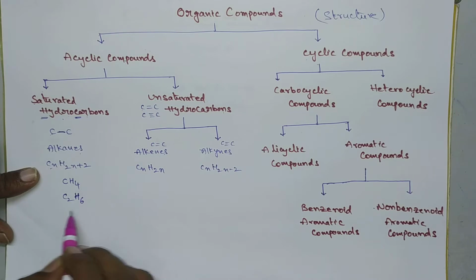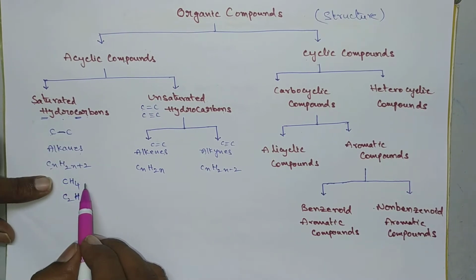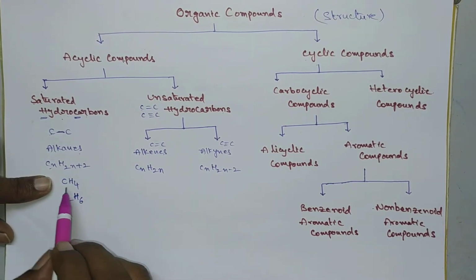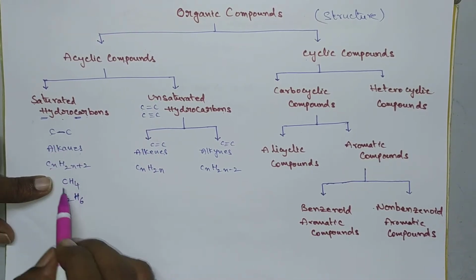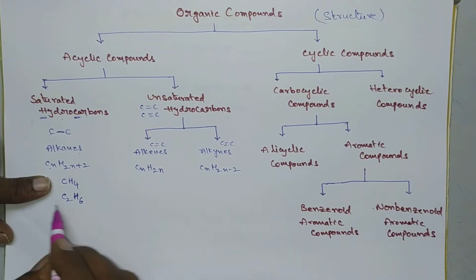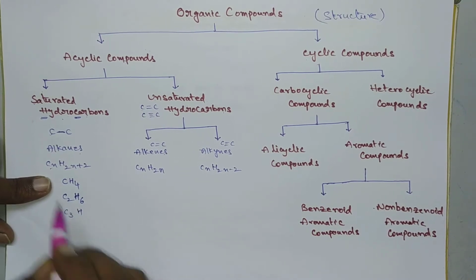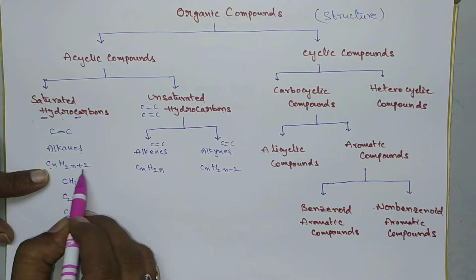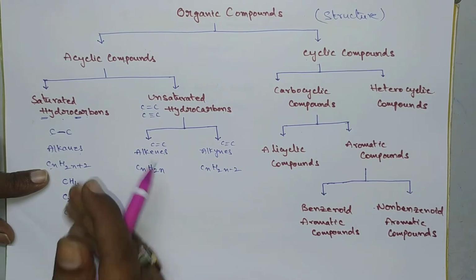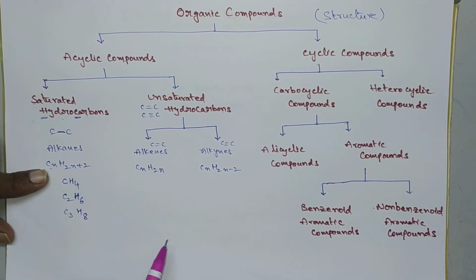CH4 is called methane, as we discussed in nomenclature: one carbon is meth, and all single bonds means ane. Methane, ethane, propane. Propane, for n equal to 3, is C3H8, since 2 threes are 6 plus 2 is 8. Then butane, pentane, hexane, likewise.